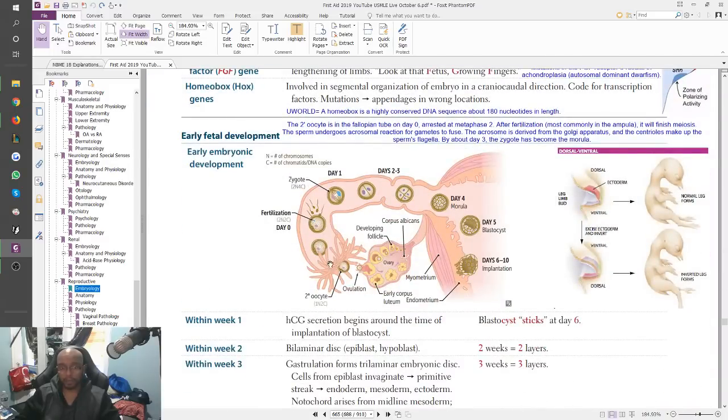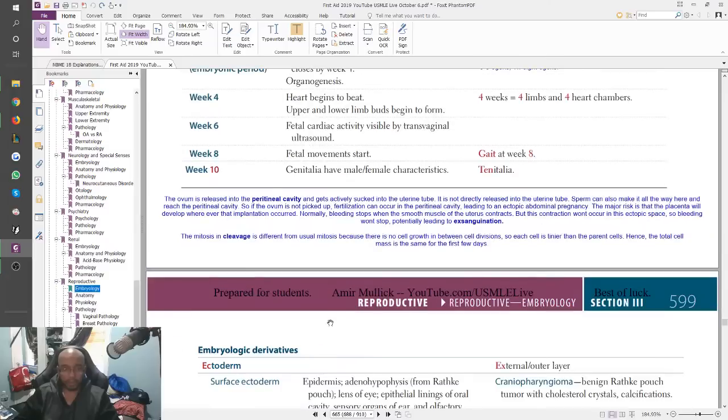So you can see your fallopian tube is here, there's an opening. You see, they're not like completely attached or connected or anything. So all the contrast that's entering the uterus is going through the fallopian tube and then coming out here and spilling into this open area. Right, this open area. And we once did a question about the peritoneal cavity. Yeah. Right, the ovum is released into the peritoneal cavity and gets actively sucked into the uterine tube.